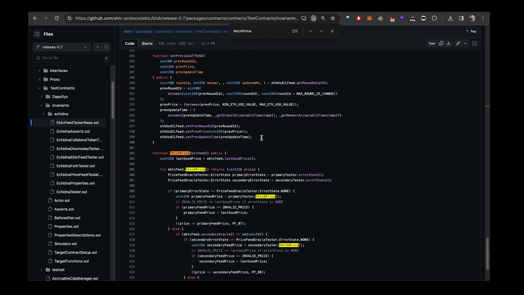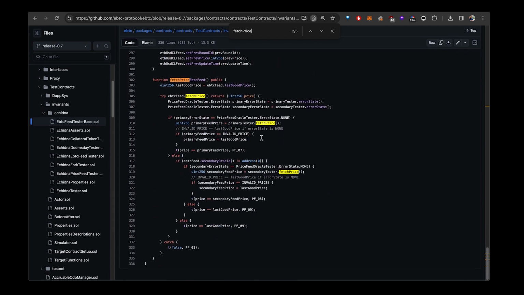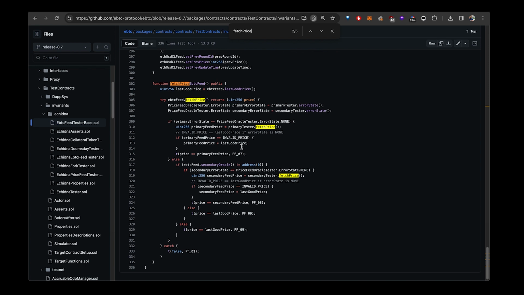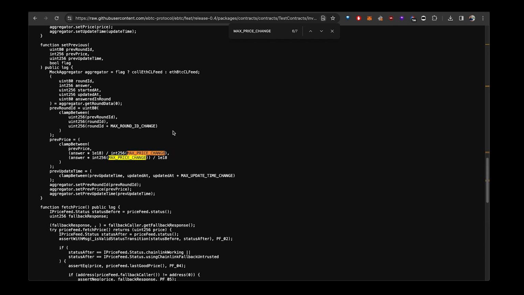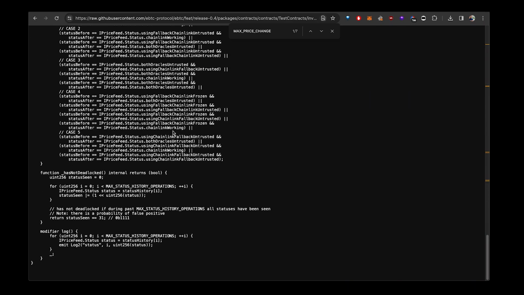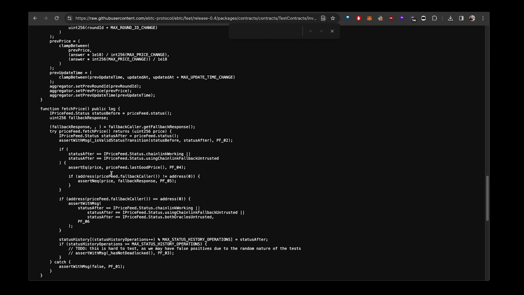Fetch eBTC price feed. Okay, so maybe we're wrong. I would suggest you fork the code and run it again. But something that you also want to keep in mind, and it was something that was happening on this 0.4 version as well, was that the fetch price test, so fetch price, which was happening here in this thingy that was testing,